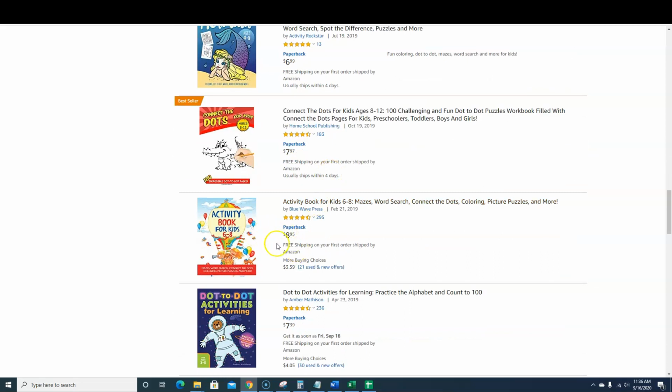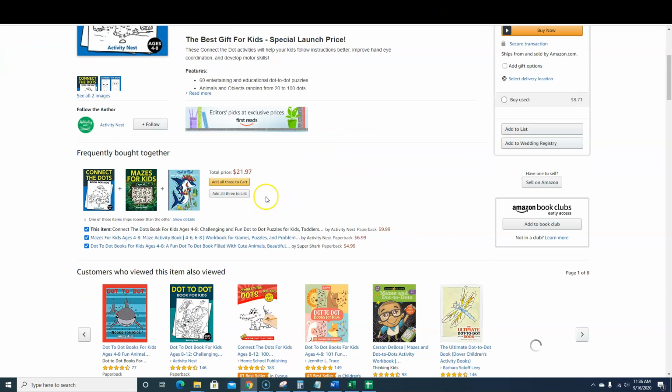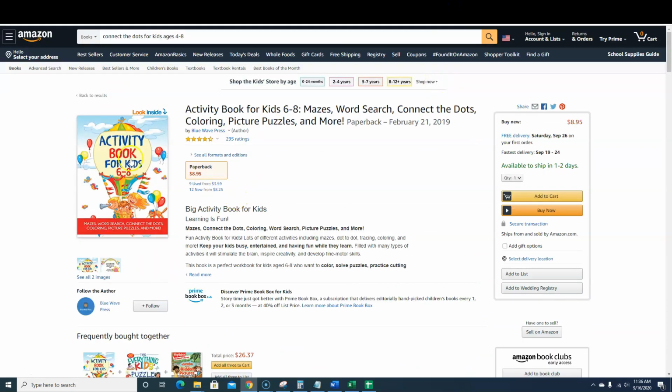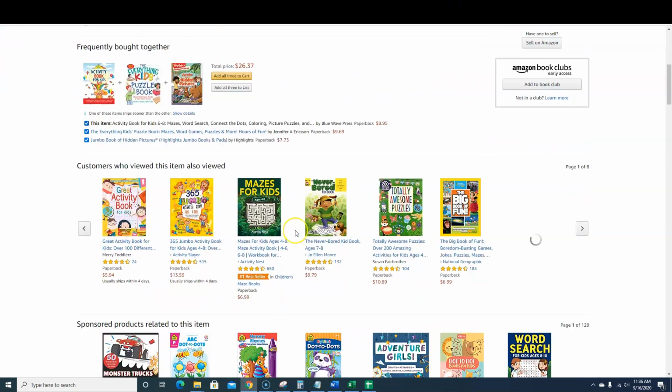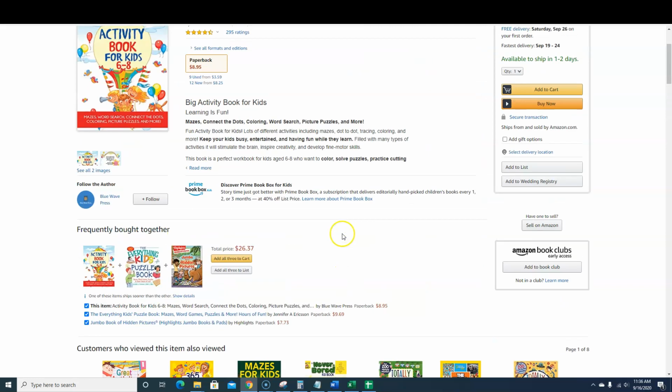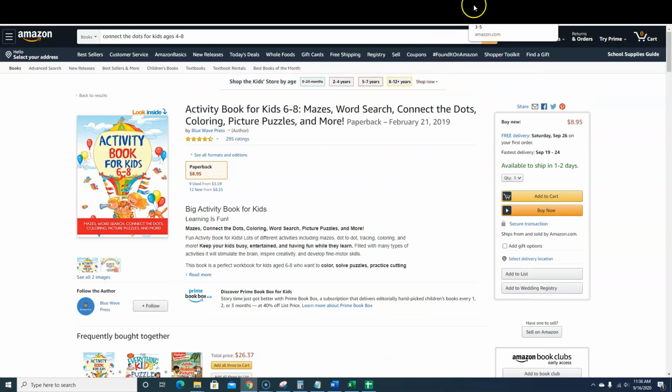And then maybe right here, we know it's going to have a pretty decent BSR based on the amount of reviews it has, right? So we're going to go to this book, and it's at 62,000. We'll come back over here, check this activity book for kids. This one's 6 to 8 years old. We're going to come down here, and it's ranked 20,000. So obviously these books have some weight behind them. They have good BSRs, nice looking covers, and they're pretty easy to create.